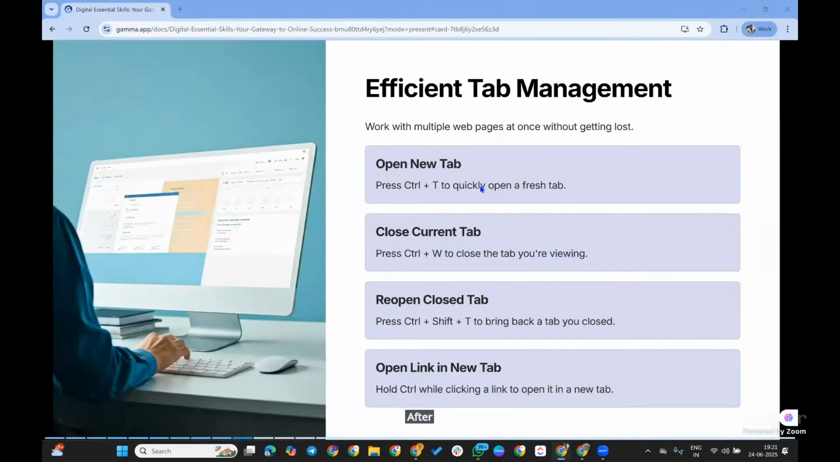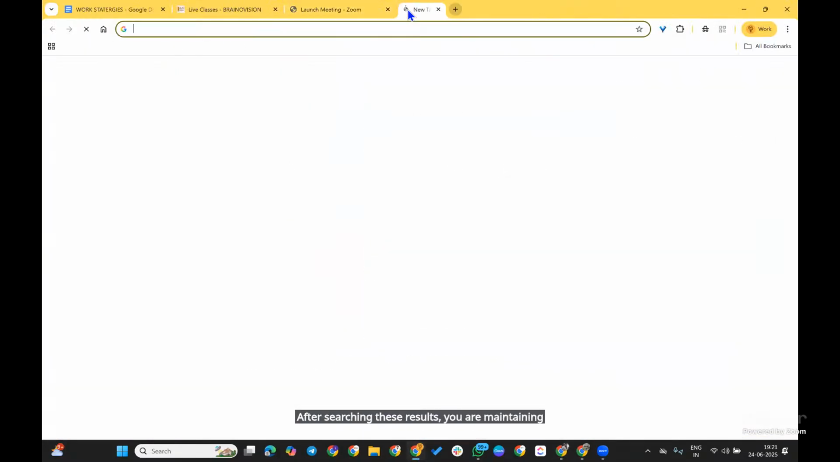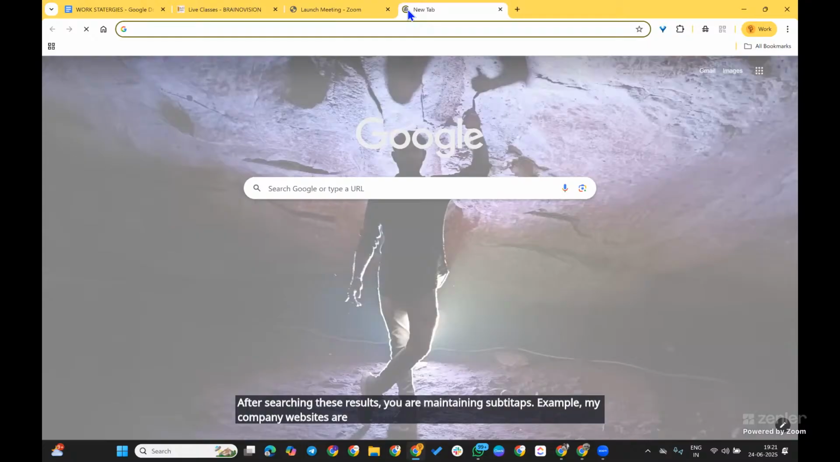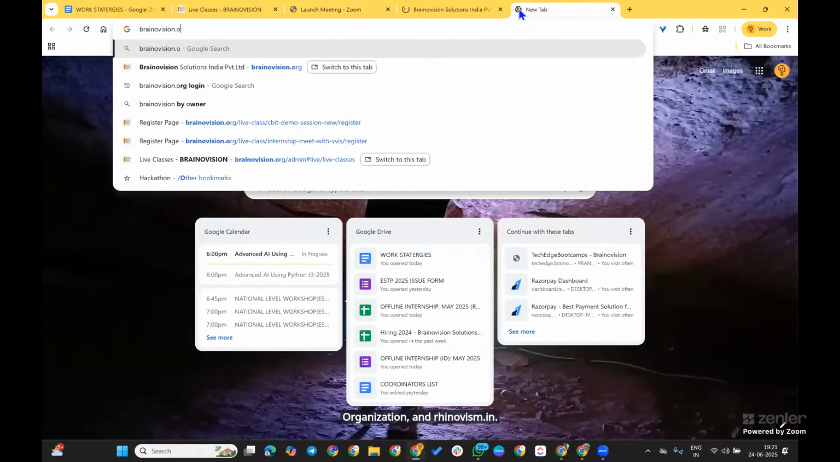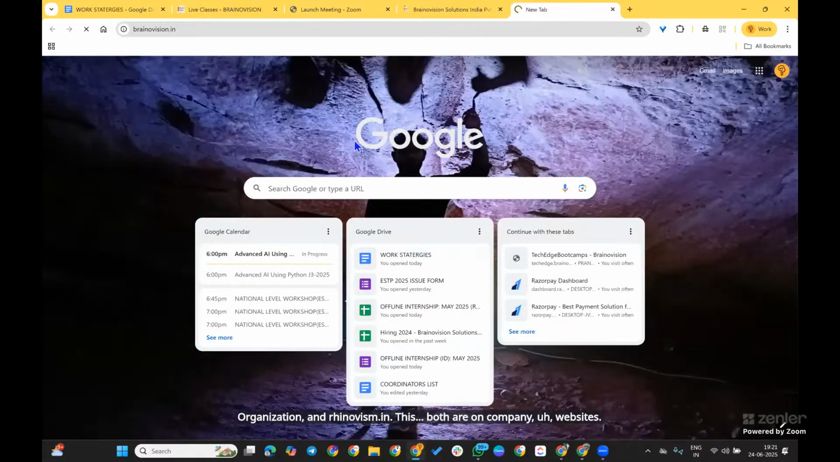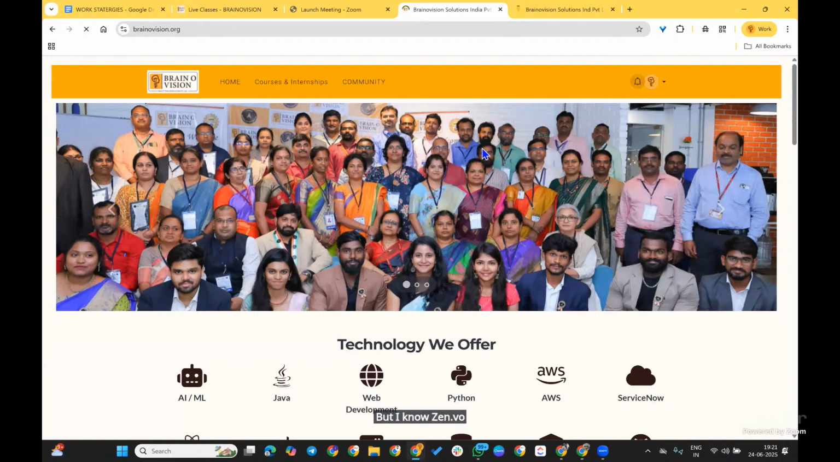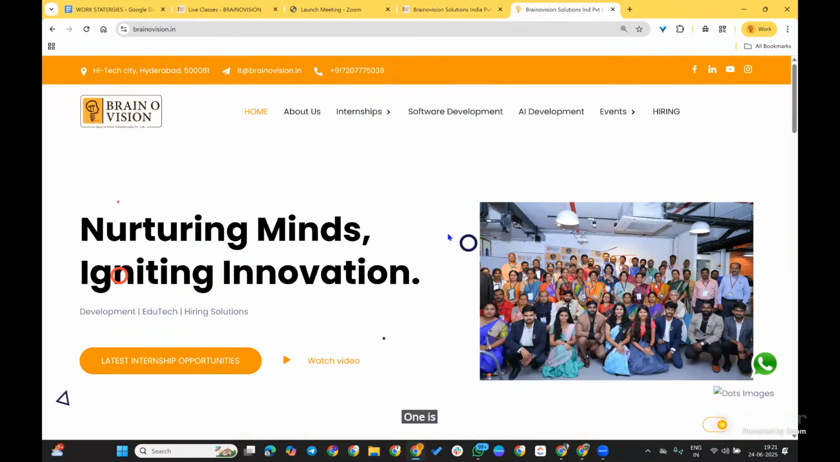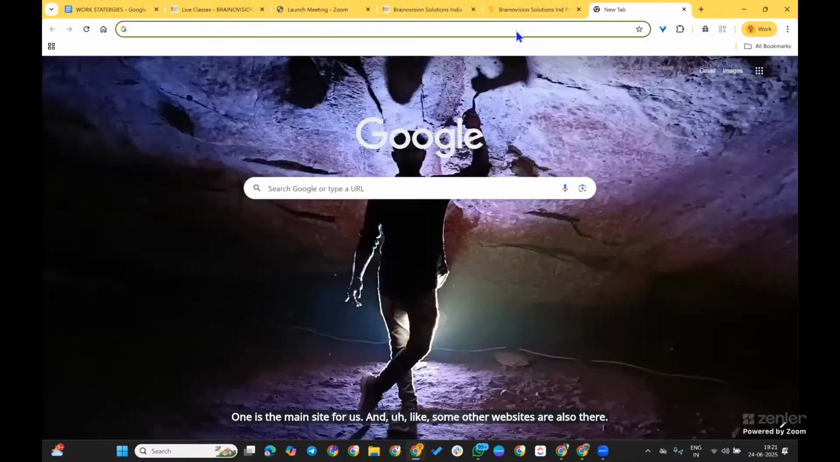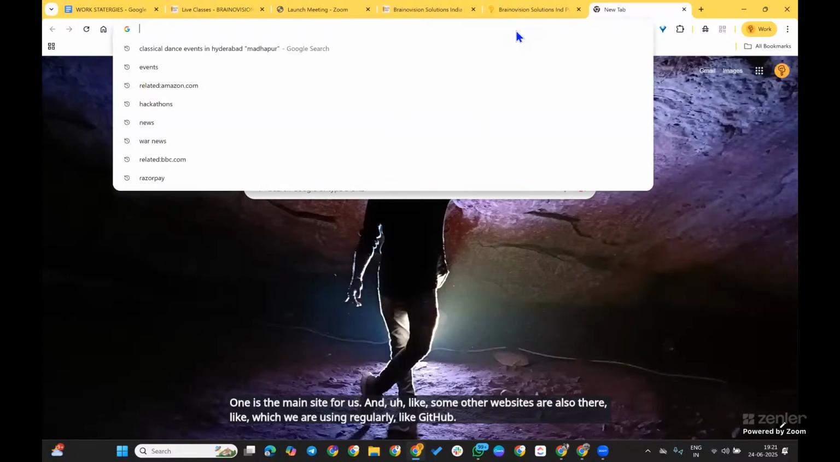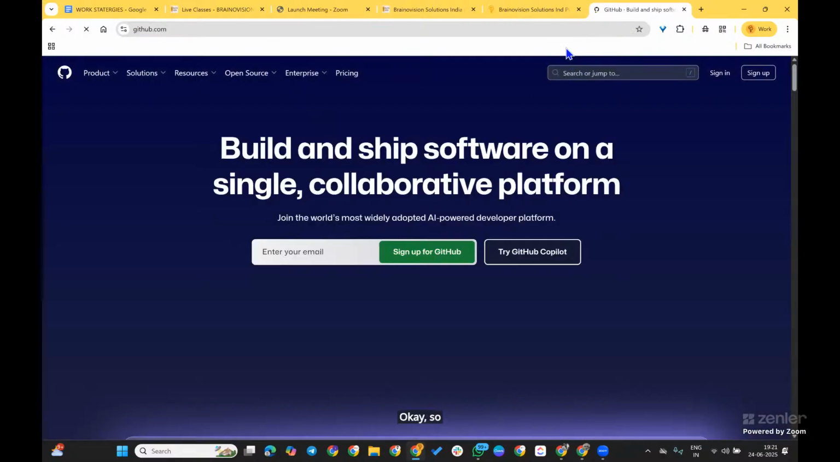After searching these results, you are maintaining subtabs. For example, my company websites are Brainovision.org and Brainovision.in. Both are our company websites. One is the LMS portal for us, and one is the main site for us. And there are some other websites which we use regularly, like GitHub.